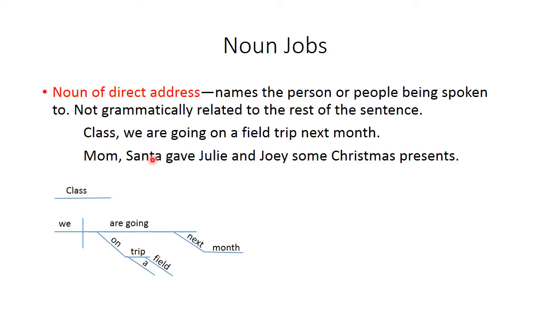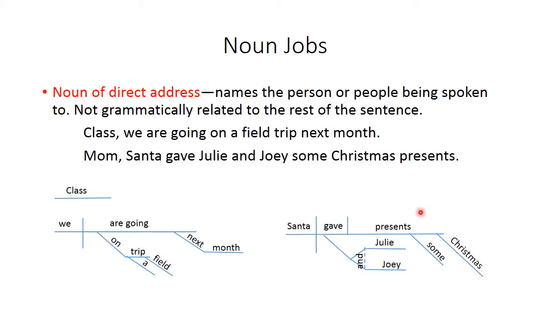Here's another example. Earlier we had this sentence, Santa gave Julie and Joey some Christmas presents. We diagrammed that earlier, just like this, with all of the nouns and all of the adjectives. But if I'm talking to my mom and I'm saying this, now I add mom as the person I'm addressing, the noun of direct address, the person I'm speaking to, and if I diagram that, I just add it to the top. It's completely separate from the rest of the sentence because it's not grammatically related. Okay, and those are the nouns of direct address. So in this sentence over here, we have a noun of direct address, a subject, a direct object, compound indirect objects. All right, and then these are adjectives describing presents.